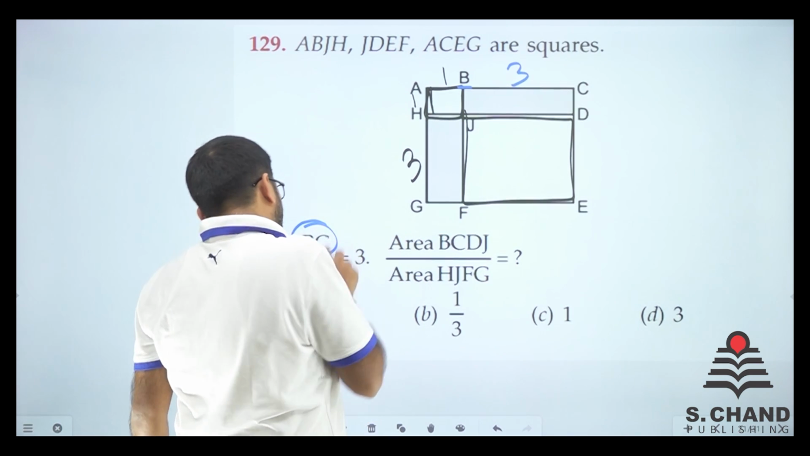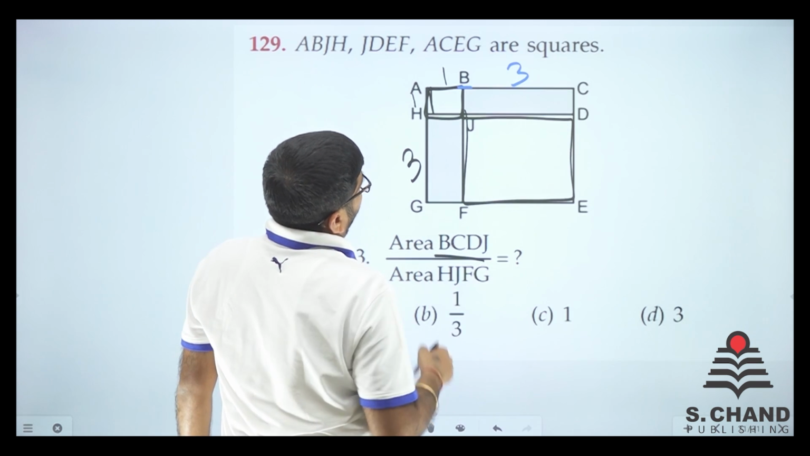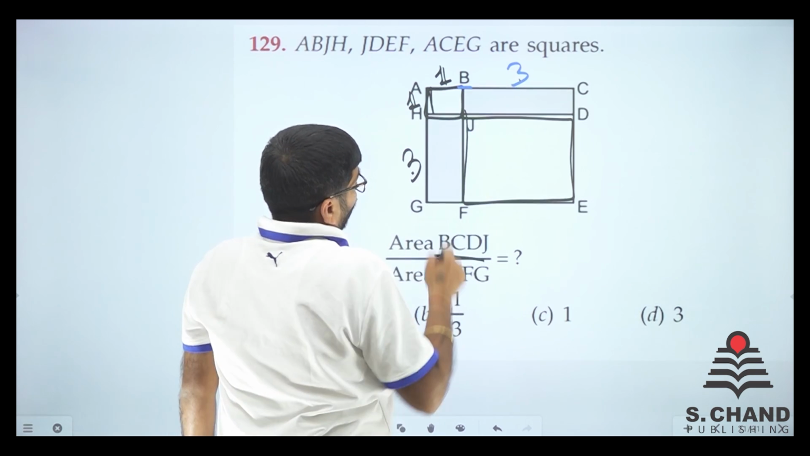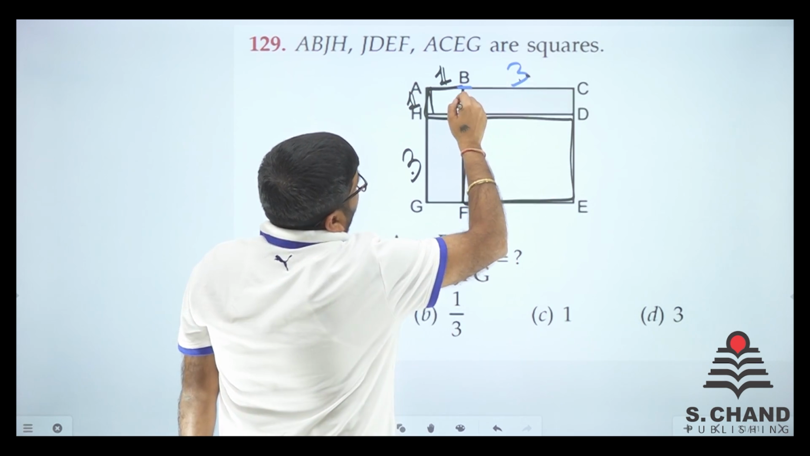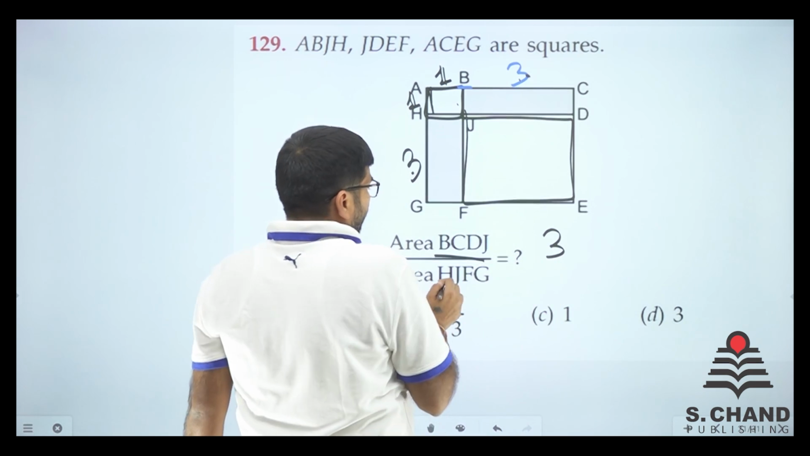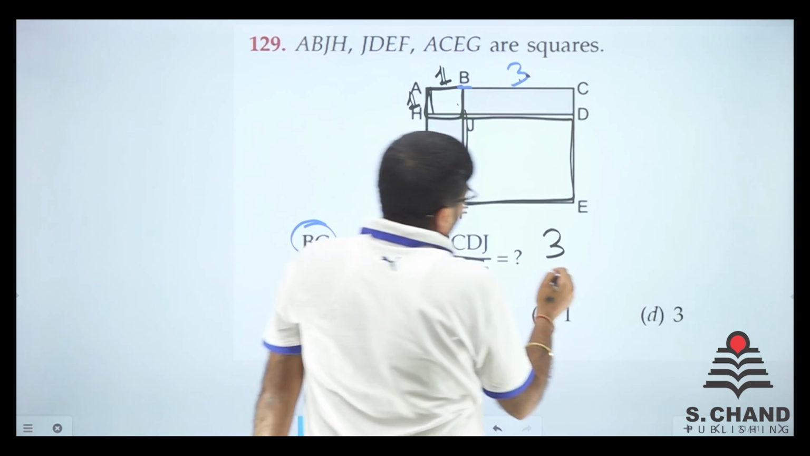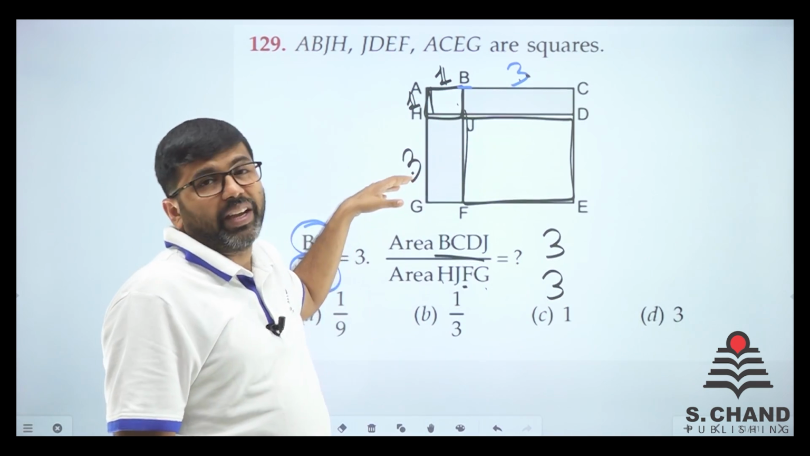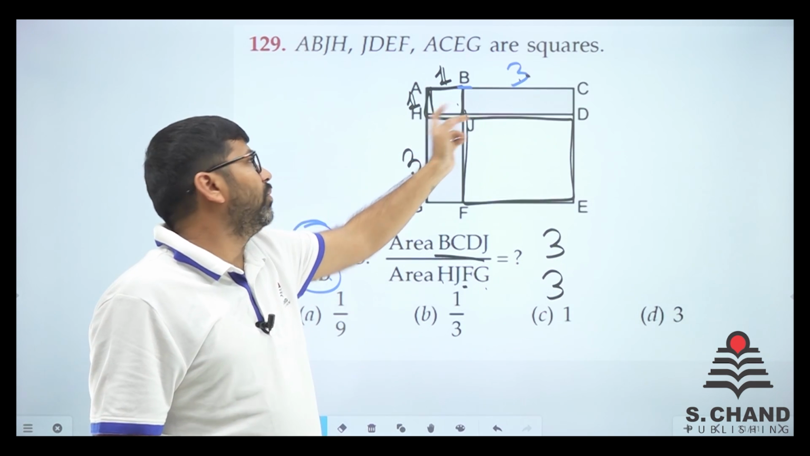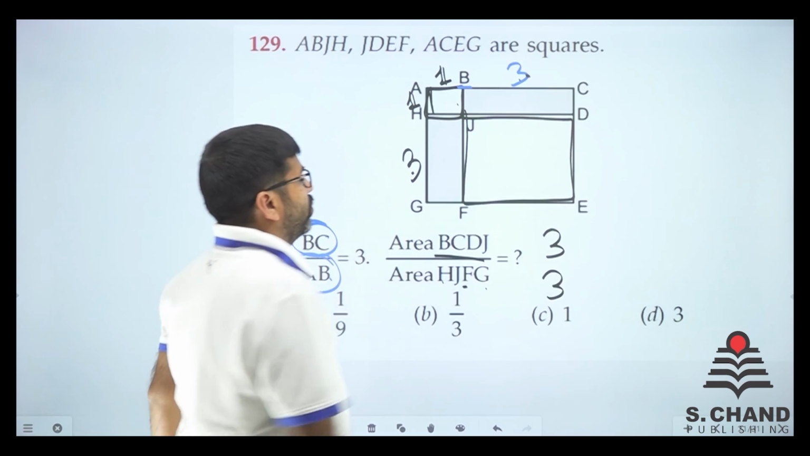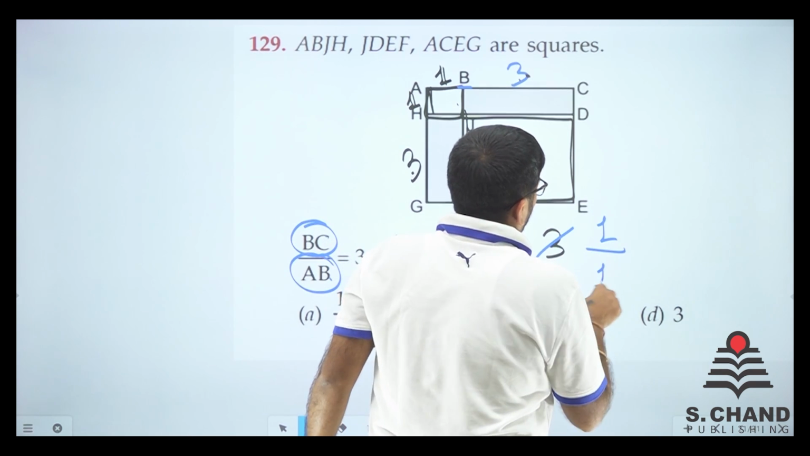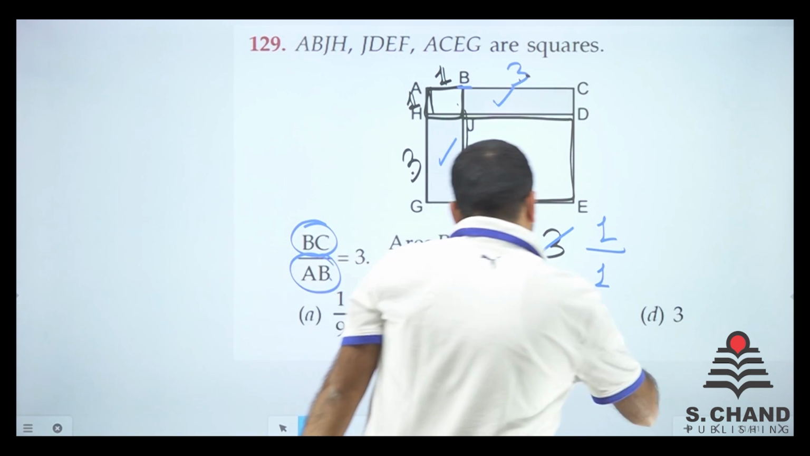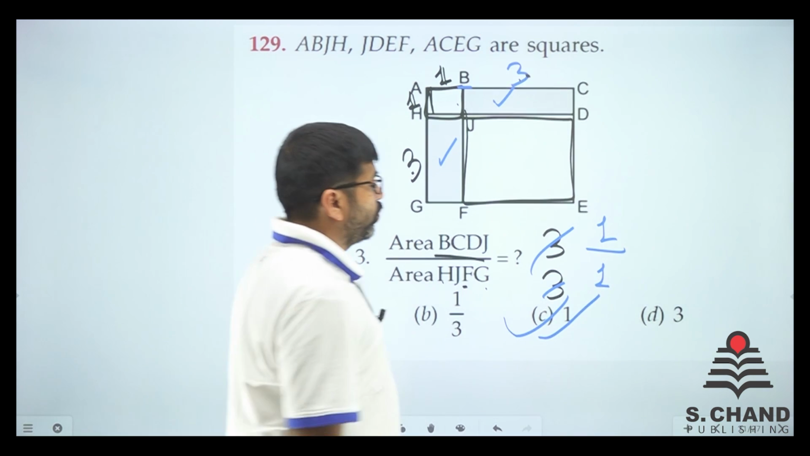Now what is asked? BC by AB is given. Area of BCDJ. See, if we consider this as 1, this is 1, it becomes 3. So BCDJ, 3 into 1, 3. HJFG, again 3. You could have considered this x, then it would be 3x. So 1 into 3, again x into 3x. So just cancel them out. The ratio is 1:1. This area and this area are equal. So ratio is 1:1. Here we go, 1. Final answer. So let's move on to the next question.